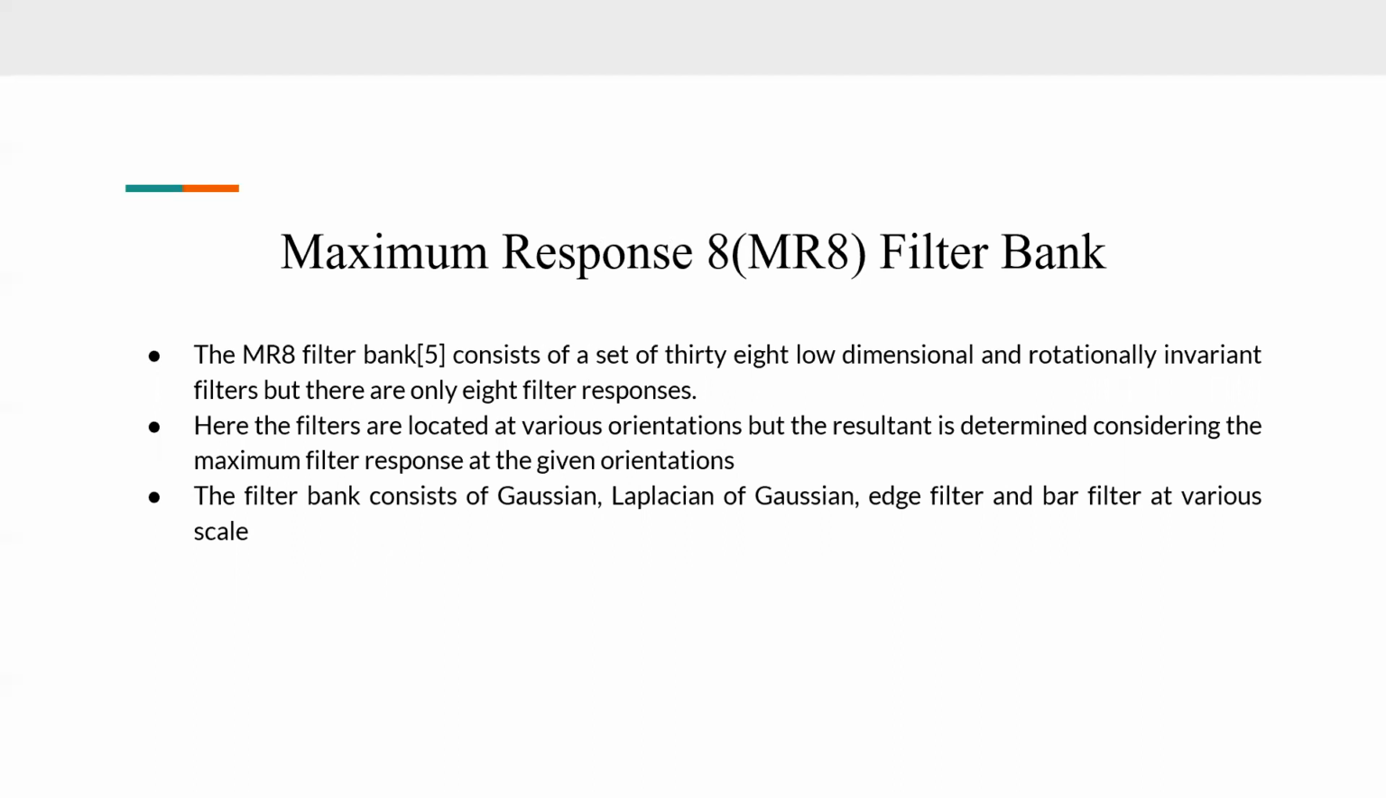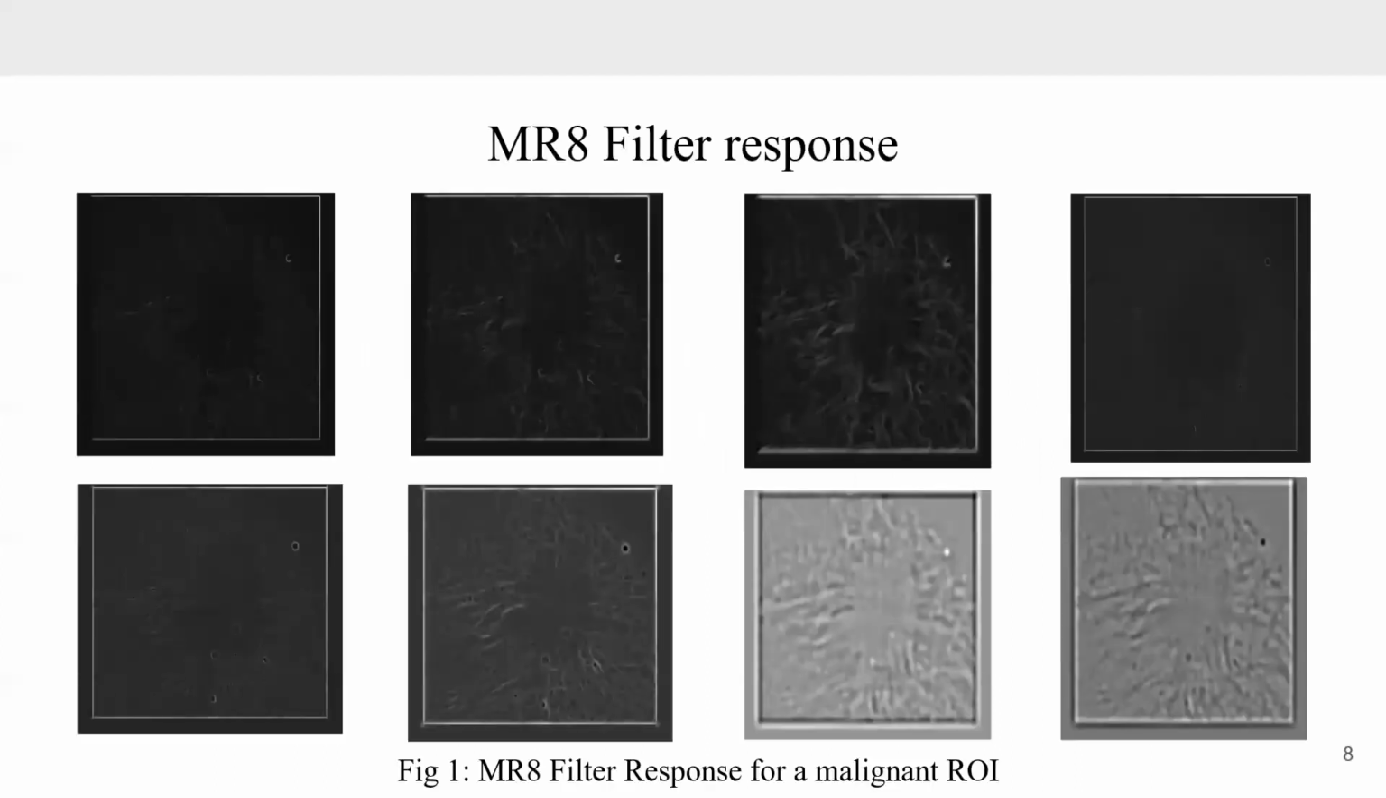The maximum response 8 filter bank actually consists of 38 low dimensional and rotationally invariant filters. But surprisingly, there are only 8 filter responses. This is due to the reason that the resultant is obtained considering the maximum filter response at the given orientation. Here the filter bank consists of Gaussian, Laplacian of Gaussian, edge filters and bar filters at different scales and orientations. So here we can see the 8 filter responses for a malignant ROI.